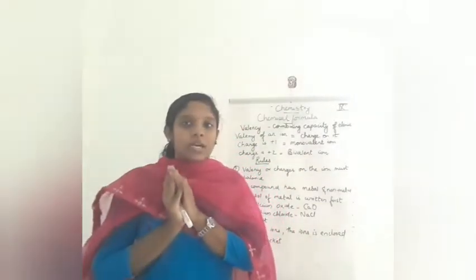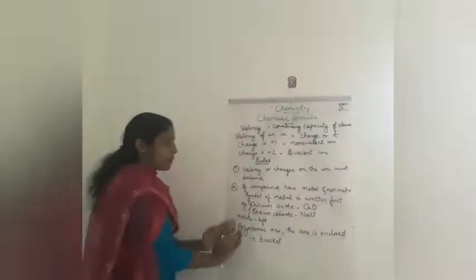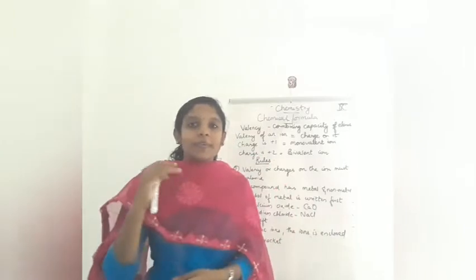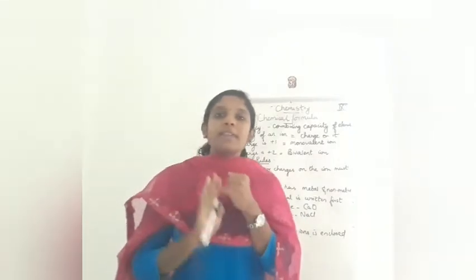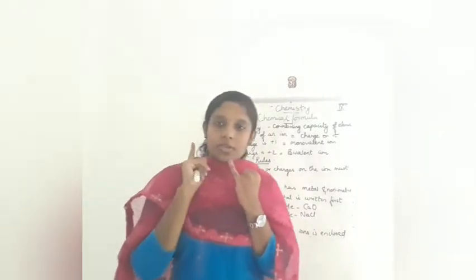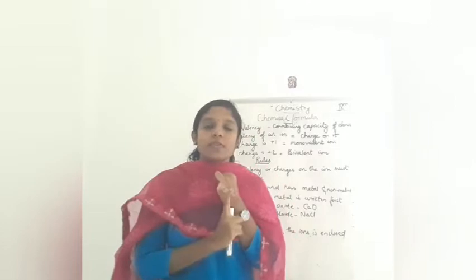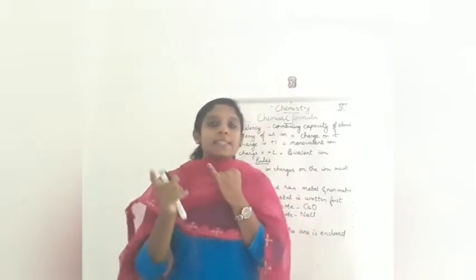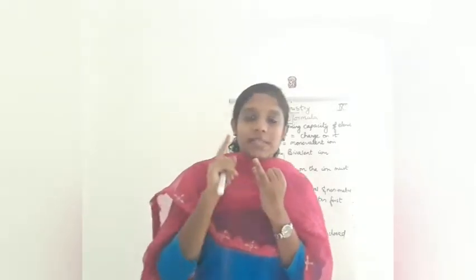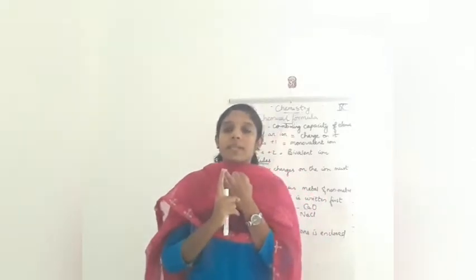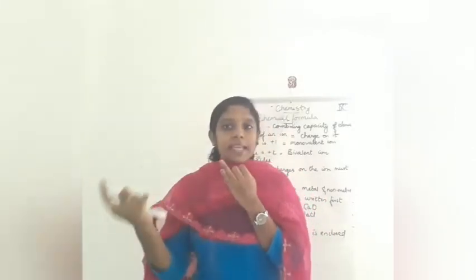Okay, so these are the 3 rules you have to follow. Don't worry if you didn't understand anything, no problem. We will work out how to write the chemical formula, then it will be clear. But keep in mind the valency or charge which is present on the ion should balance. In the case of a compound containing a metal and a non-metal, metal is written first and then non-metal.